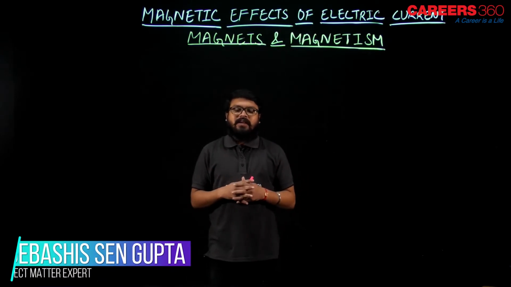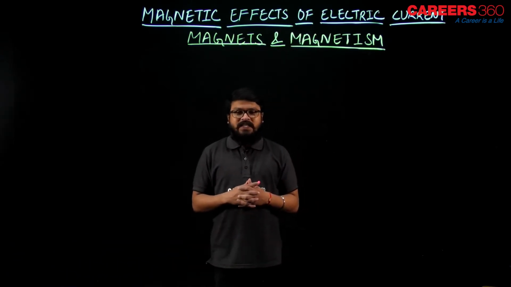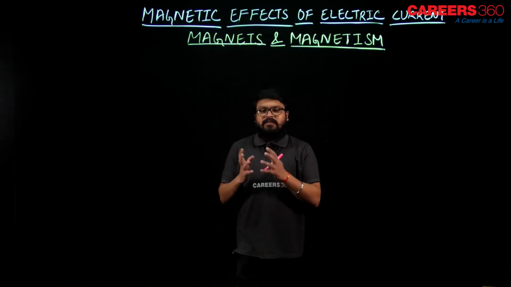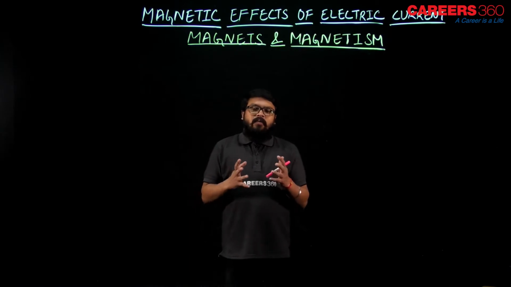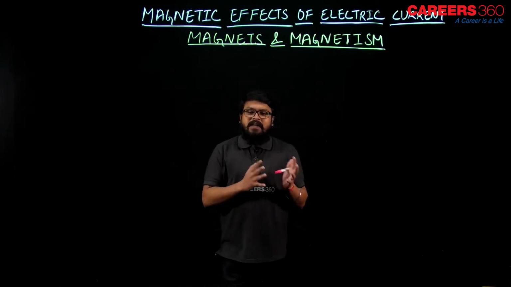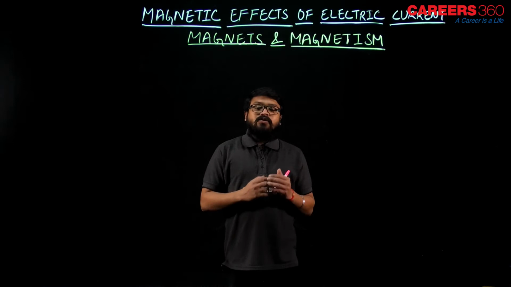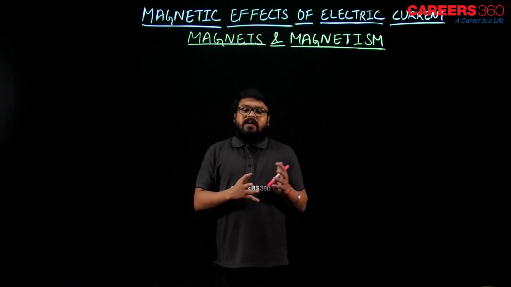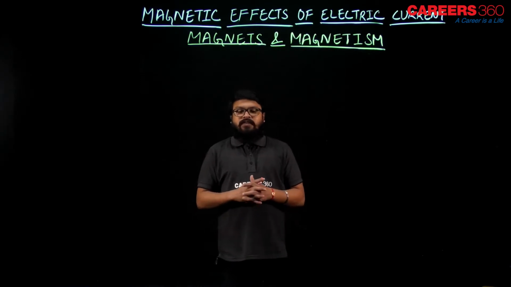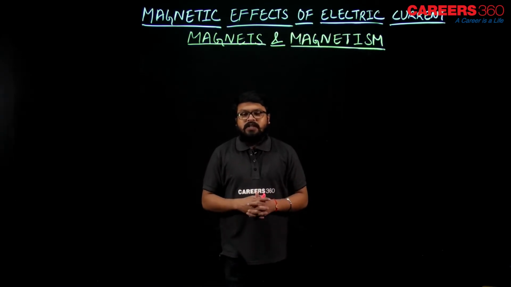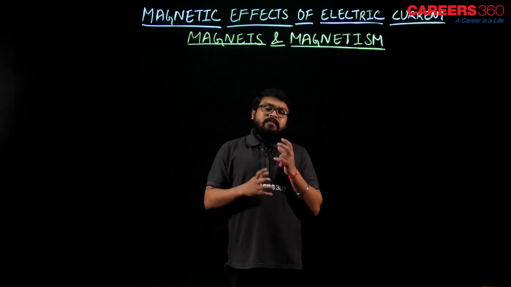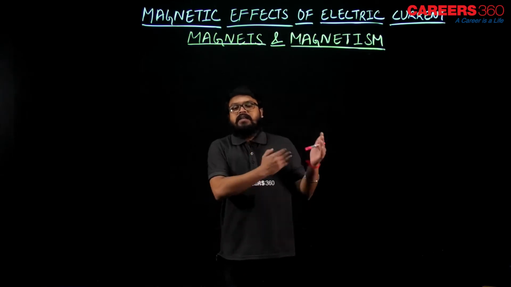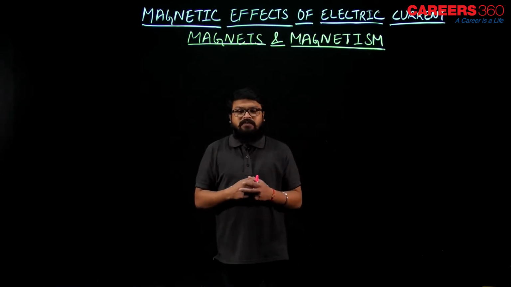Now as we have already seen, the charge produces electric field, and when the charge is in motion, that is current, it has a heating effect, isn't it? Now, so magnets and magnetism, the current has one more effect, that is the magnetic effect, and we'll see that in the coming lectures. Today is the first lecture of it. In today's lecture we are going to discuss what is a magnet and what is magnetism, and how a current carrying conductor, or current which is flowing, produces a magnetic field, right?